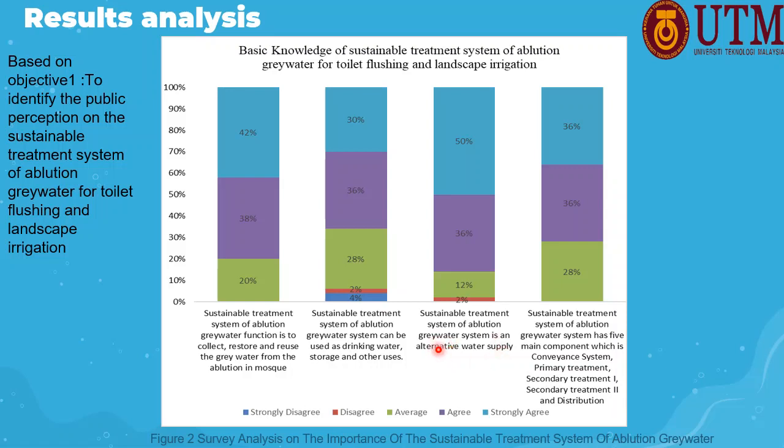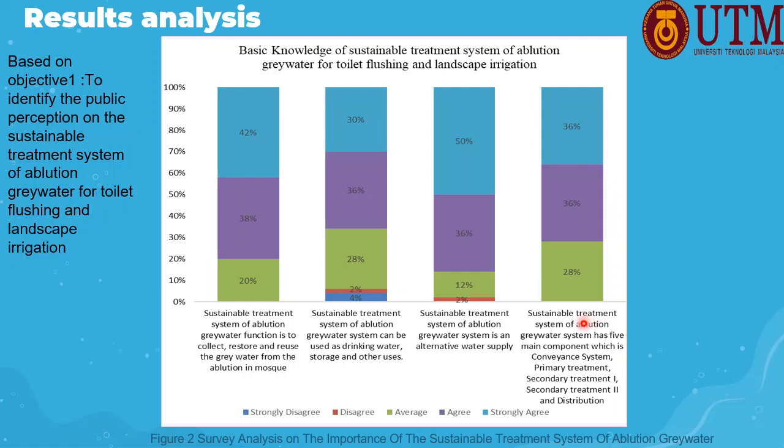Next is the respondents' belief that sustainable treatment of ablution greywater is an alternative to the water supply, which gave at least 6% agree and strongly agree. The demand for fresh water keeps increasing from day to day. Last but not least, the question about the five components of the combined system, which are primary system, secondary treatment 1, secondary treatment 2, and distribution.